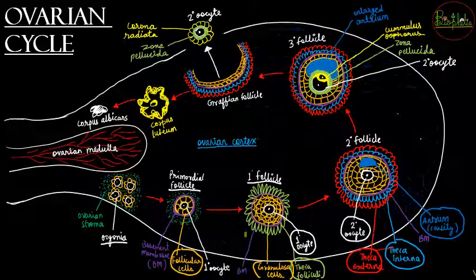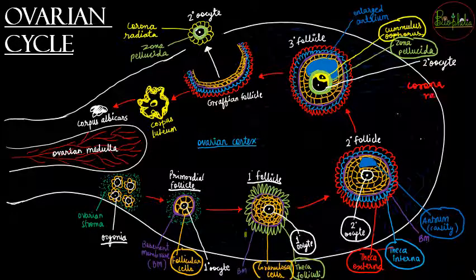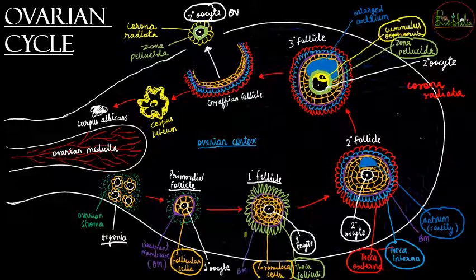And the tertiary follicle will have zona pellucida formation. Zona pellucida form होगा because of the secretion of the secondary oocyte. There is going to be the presence of cumulus oophorus, and cumulus oophorus along with zona pellucida is going to be called corona radiata. Right, so the yellow colored and the light green colored together will be called corona radiata. Now, once the tertiary follicle has been signified by the enlarged antrum, the Graafian follicle will occur, and from the Graafian follicle the secondary oocyte is going to be released by the process called ovulation.